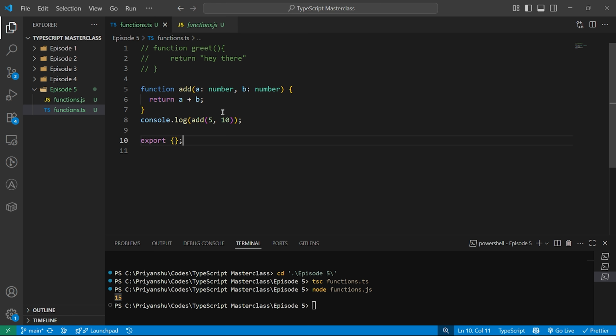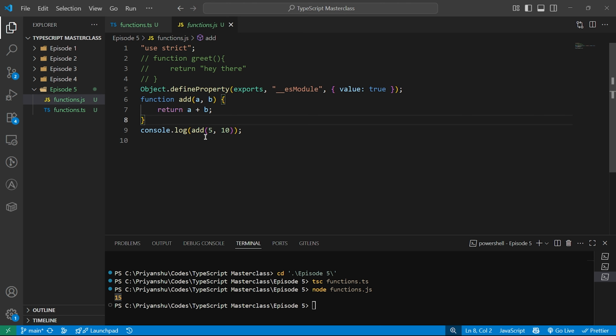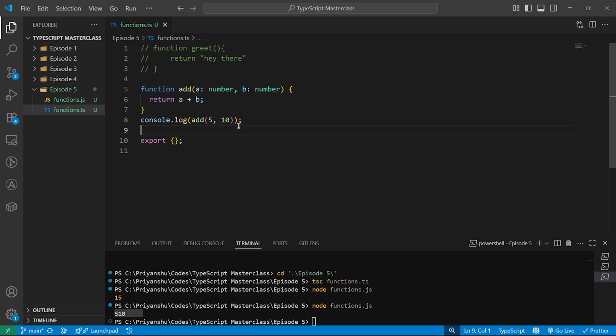If you pass over here something like string 5 and number 10, it will give you the result as 510. If we have a JavaScript file over here, we can try it. If I try this with 5 as a string and 10, you will get an output of 510. See, this is what happens in JavaScript. So TypeScript is like, this is maths, not Tinder. Stop mixing numbers with strings.